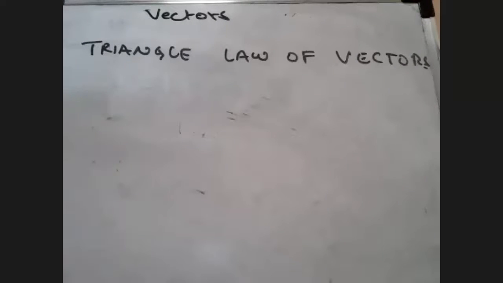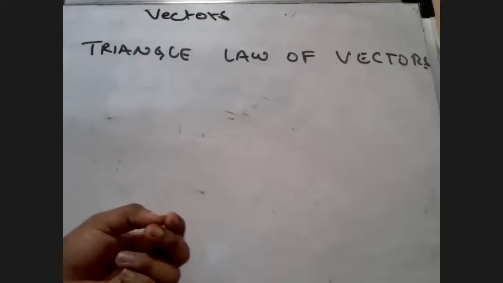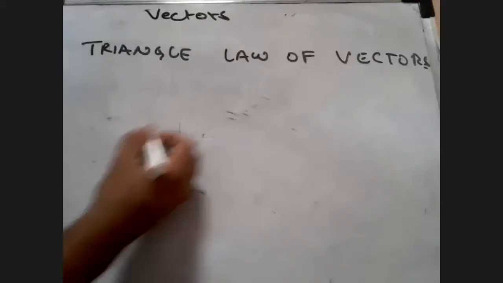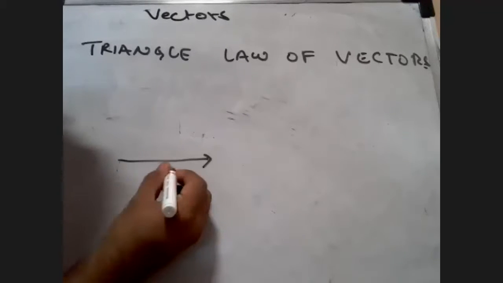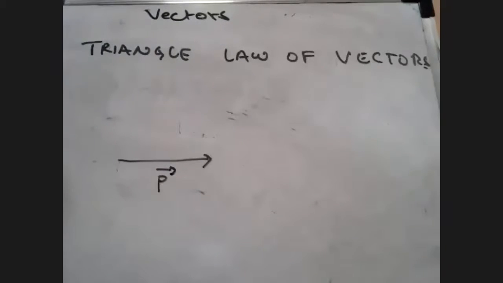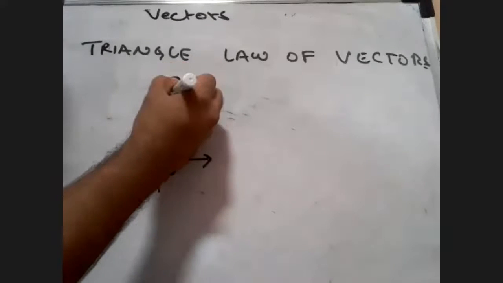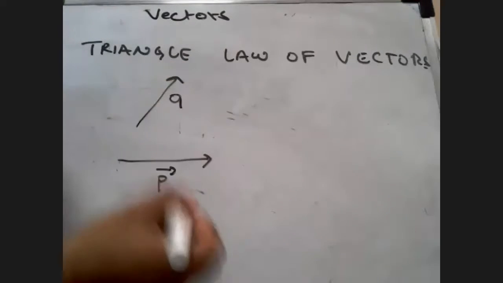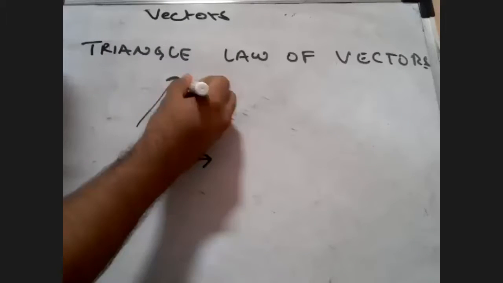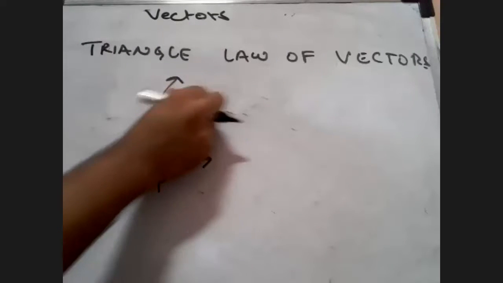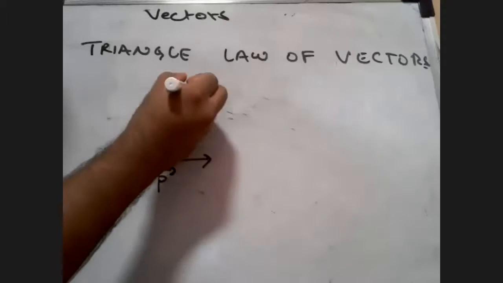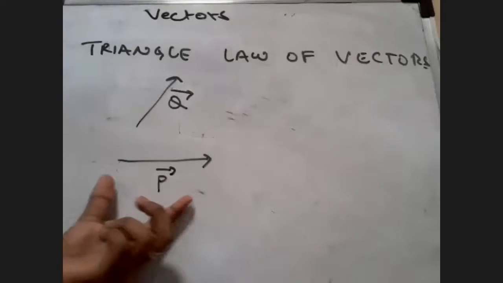Okay, so suppose I say that there are two vectors. They represent the same physical quantity, and they are drawn in a particular sequence. Let's say this is my vector, some vector. We are not concerned with what vector it is. Let's say it's P vector, and there is another vector somewhere around here, Q vector. Vectors are represented by capital letters, so there is P vector and Q vector.